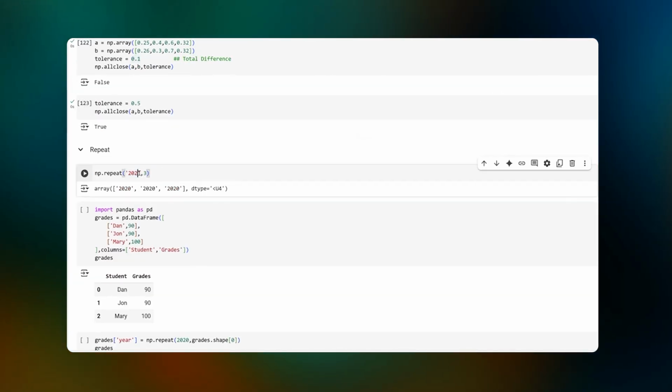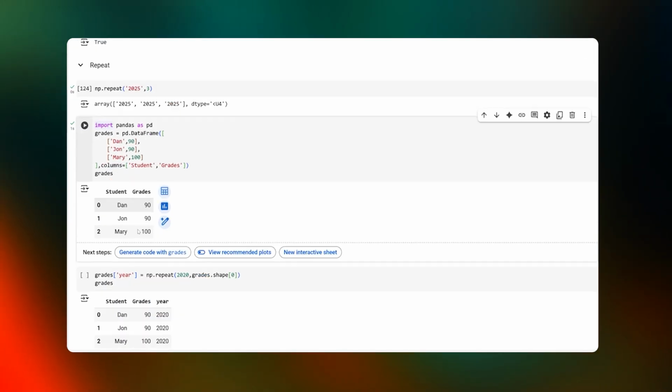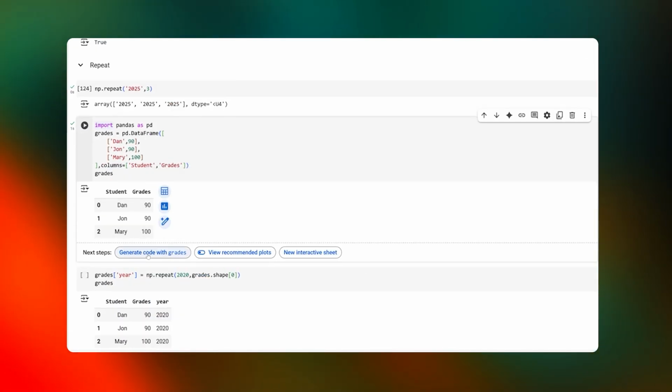Next, we have repeat. It's pretty simple. Let's say I want to repeat the year 2020 or 2025 3 times. It will create an array with that value repeated 3 times.